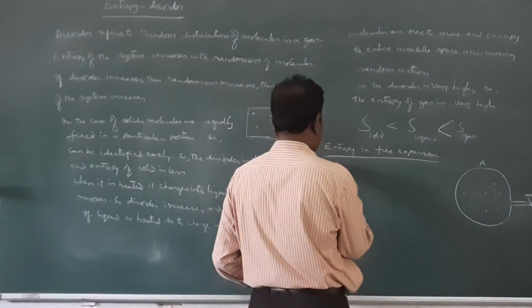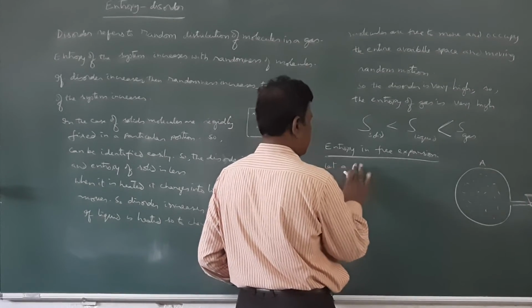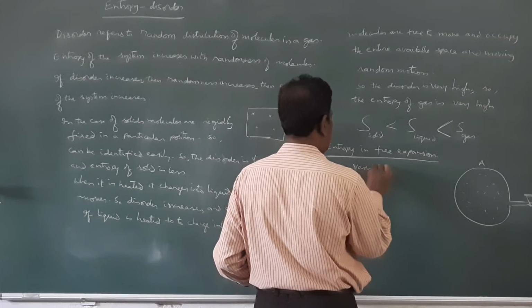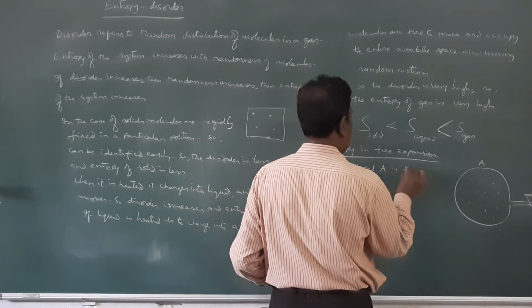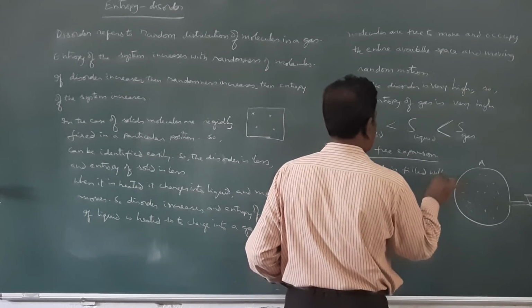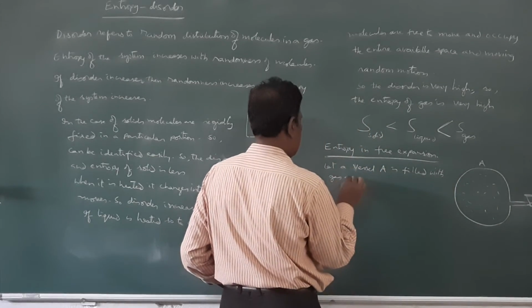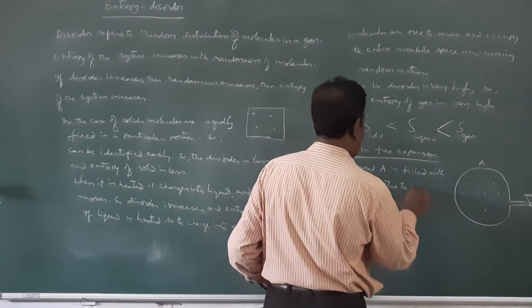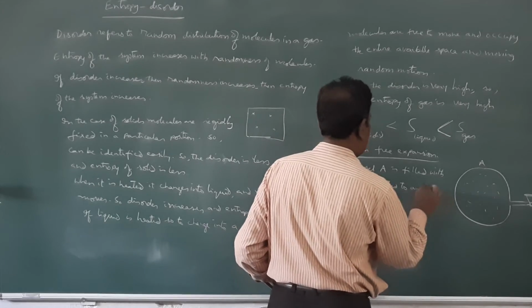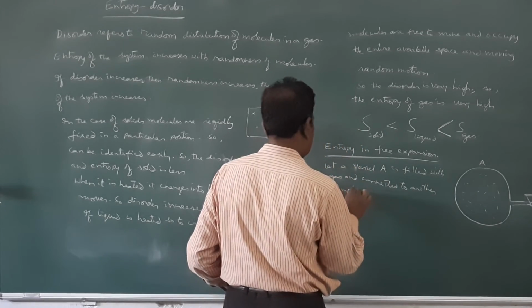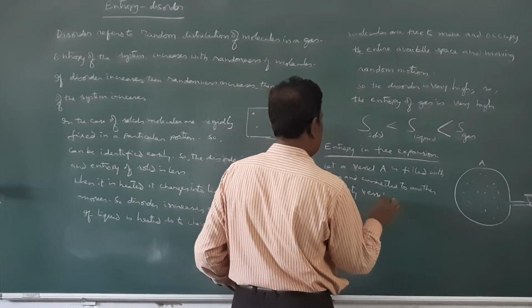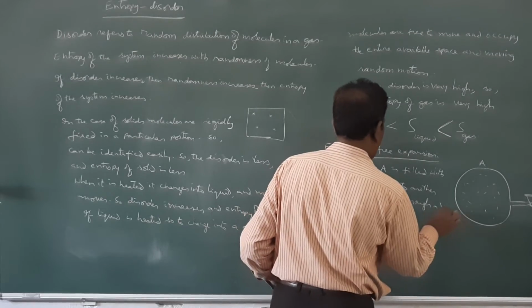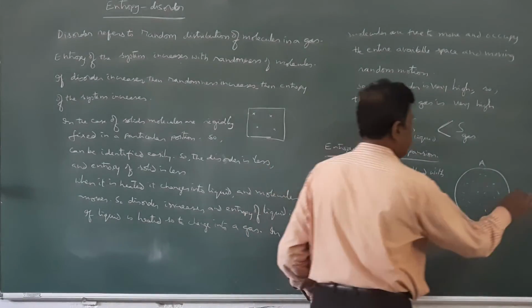Therefore, let a bulb or vessel A be filled with gas and connected to another empty vessel B through a wall.